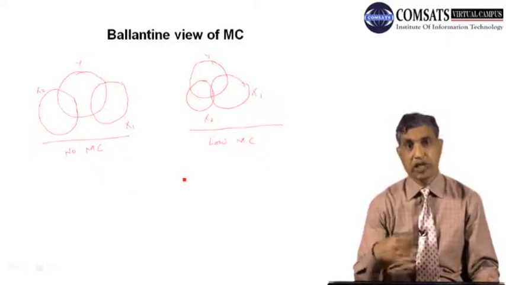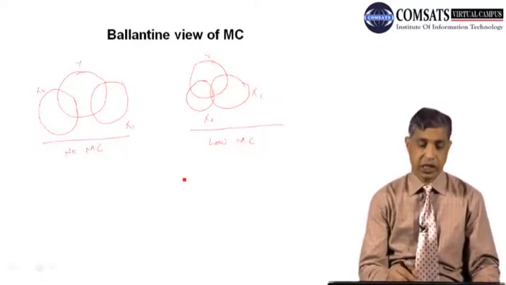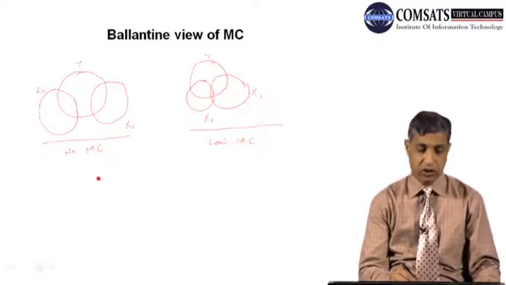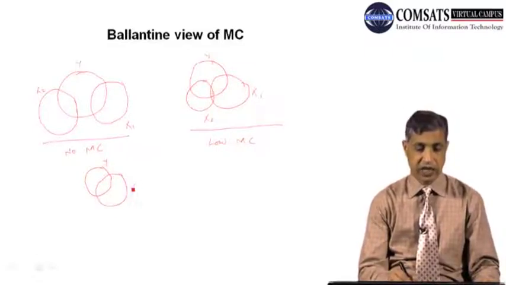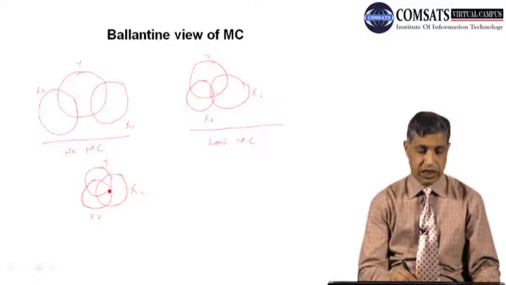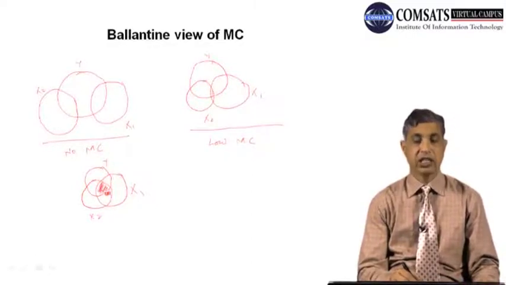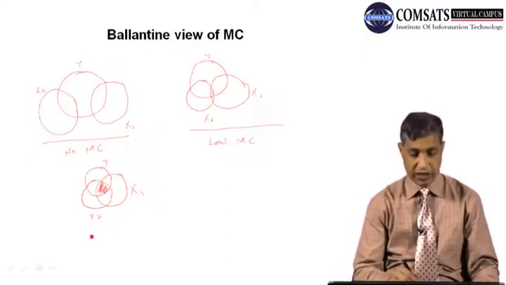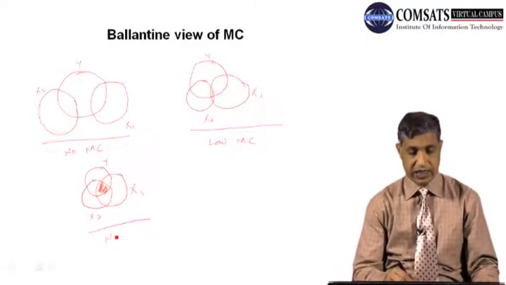Further, I am going to make higher multicollinearity. So high multicollinearity, so this is again y, and you can immediately do this. This is x1, and this is now x2. If you see, this is now the common area, and this is now high multicollinearity. If you see, this is high multicollinearity.